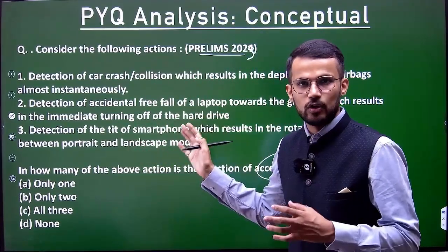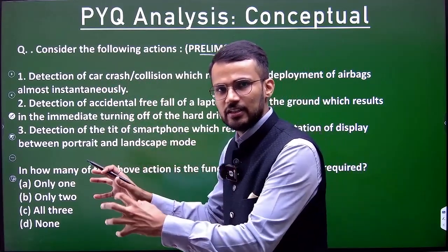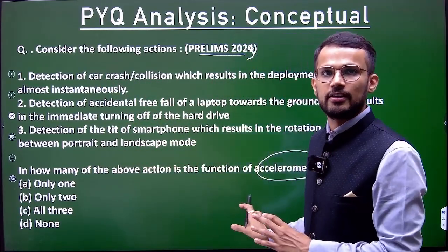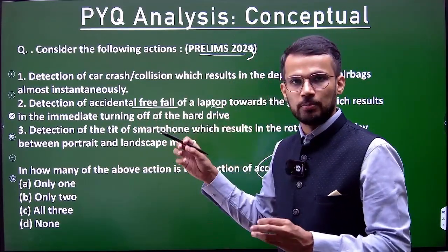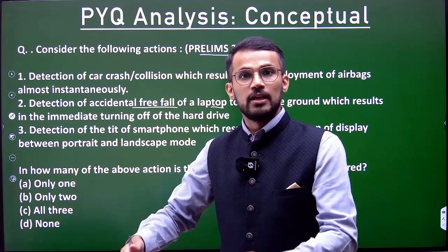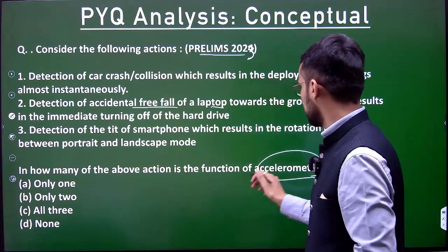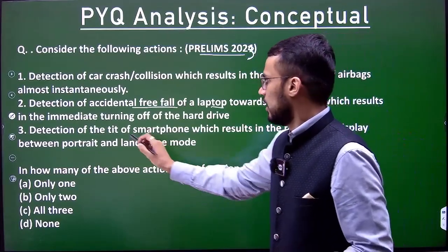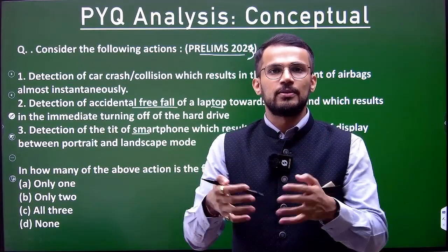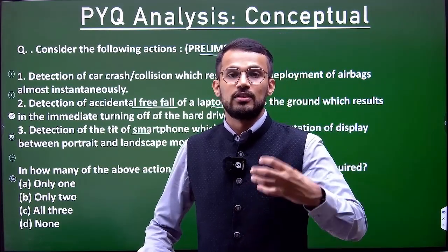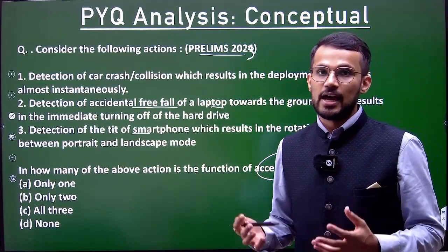So all three statements are correct, because when a car crashes, there is a sudden decrease in the speed, and that would be detected by the accelerometer, right? Similarly, when there is an accidental free fall of a laptop, when the laptop is falling from the tabletop, then there is a sudden increase in speed, and that brings acceleration, that would be measured by the accelerometer. And then detection of tilt of a smartphone. So a smartphone, if it tilts, what will happen? There would be again a change in direction, that also brings about acceleration, which would also be measured by the accelerometer, right?